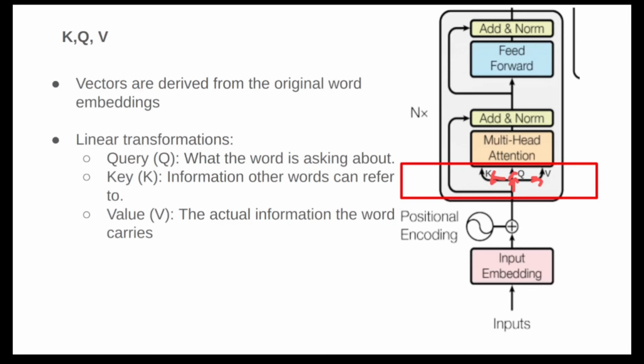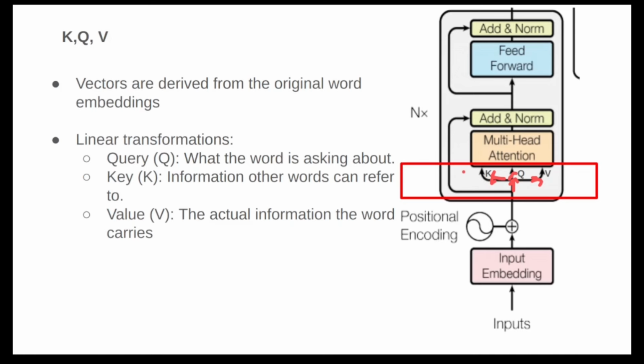We are converting our original embeddings into different forms because each of these vectors serves a very different role. They are just variations of the original embedding with different weights so that they can function in a slightly different way. We want the original embedding to be different in each case, so that's why we assign weight vectors here.